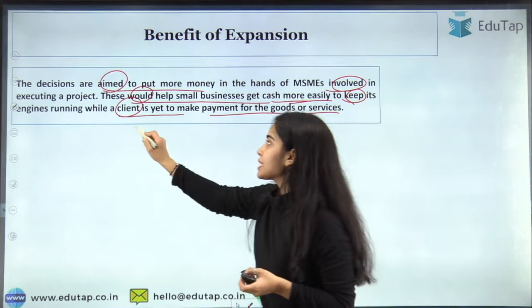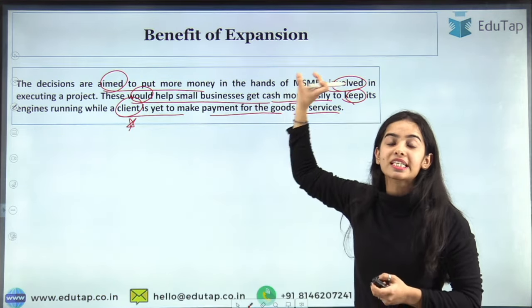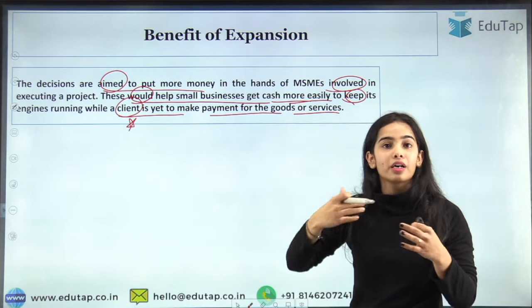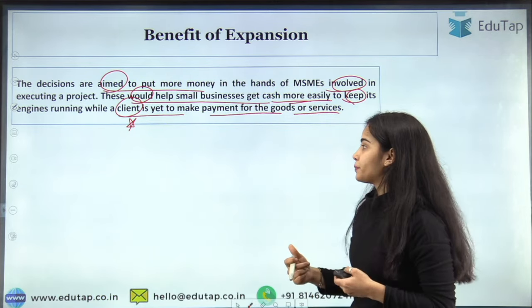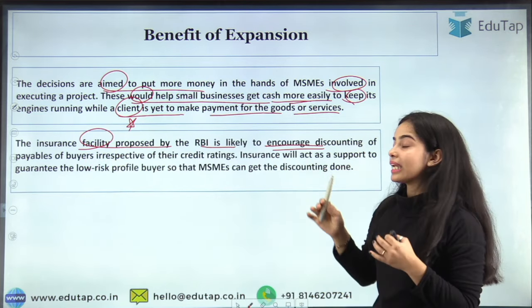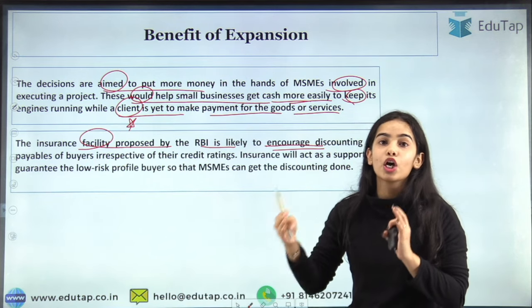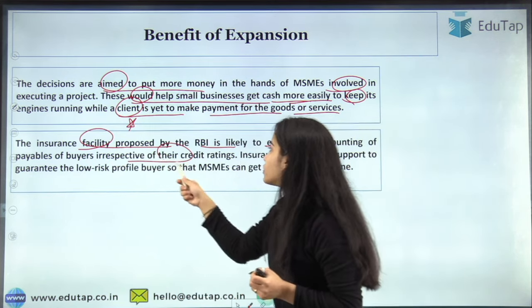Okay, so if the clients are delaying the payment, the financiers can provide the MSMEs money in the current period. The insurance facility proposed by the RBI is likely to encourage the discounting or the financing of the trade receivables of the buyers irrespective of their credit rating.